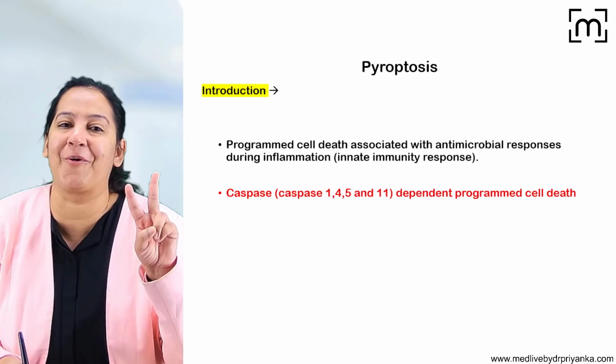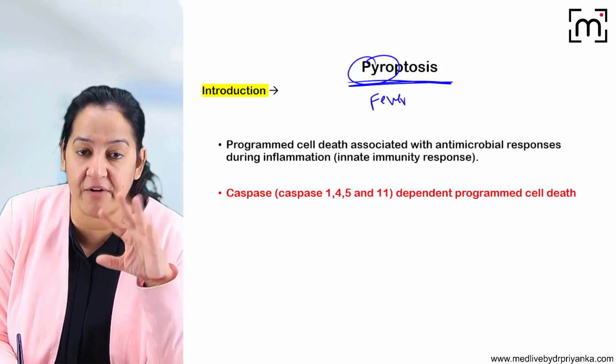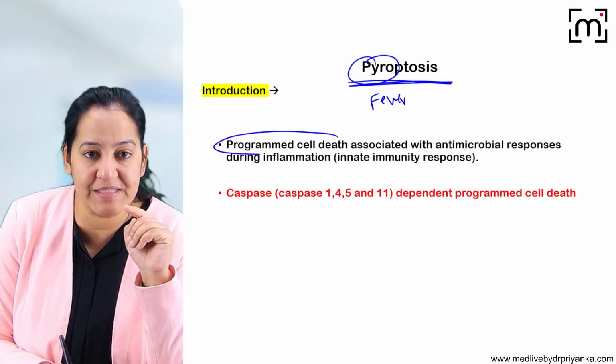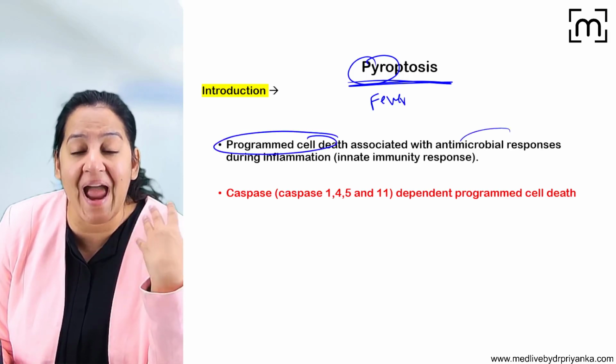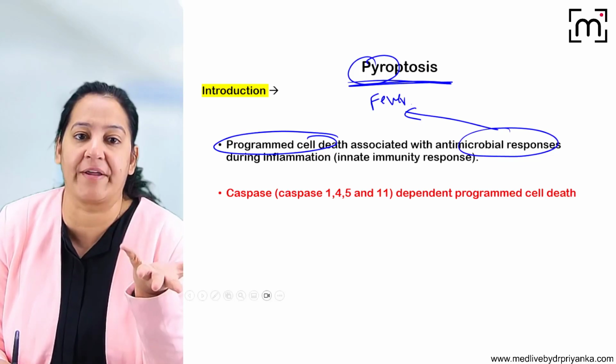Coming to the second one, pyroptosis. What is pyroptosis? What do you mean by pyro? Pyro means fever. The word pyro means fever. So it is also programmed cell death like apoptosis, but due to the antimicrobial response which causes fever. So due to the antimicrobial response it is occurring.